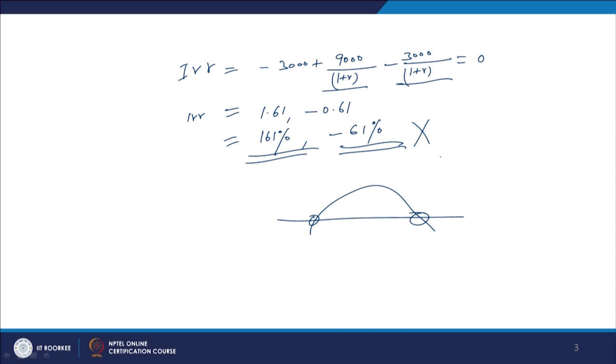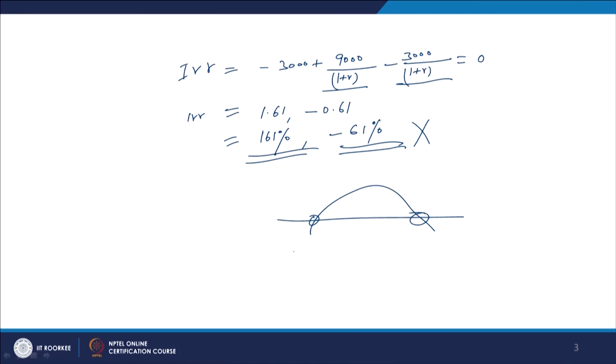So, your answer should show this kind of calculations and working out, and then you should conclude that since we are getting two internal rates of return here, it is not possible to apply the internal rate of return criteria. The solution for this kind of situation or problem is that we can calculate the modified internal rate of return.